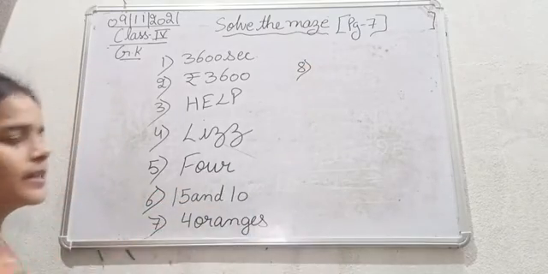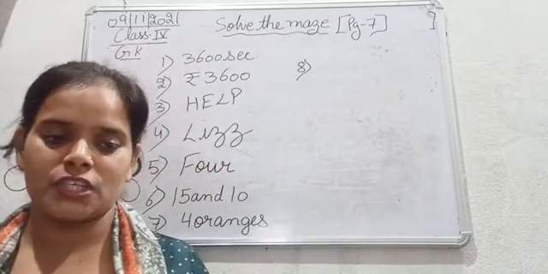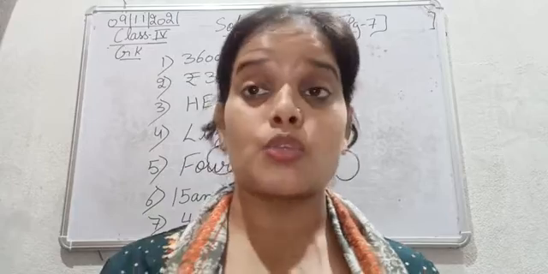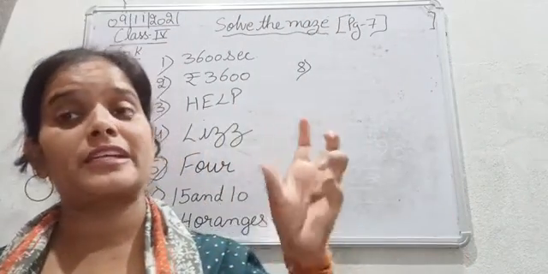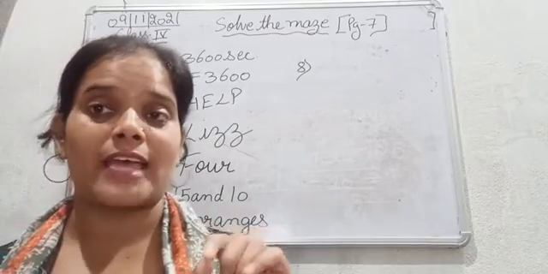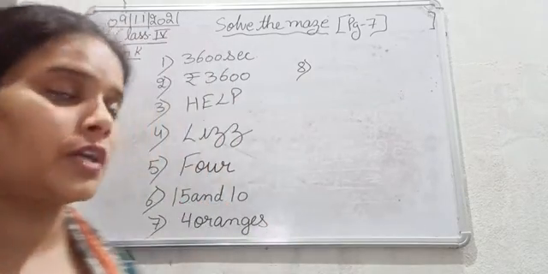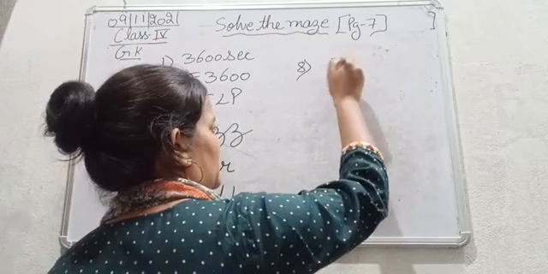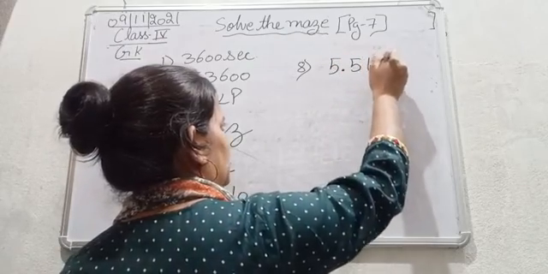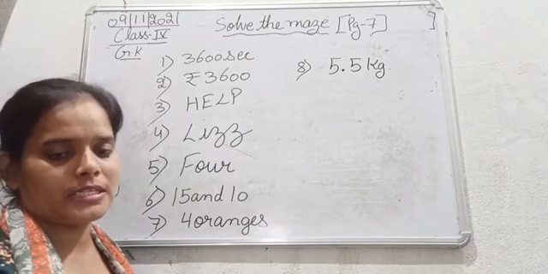Moving next to the 8th, the last one. What is heavier, 5.5 kg or 550 gram? So 5.5 is in kg and 550 is in gram. Which among these two is heavier? Obviously 5.5 kg is heavier, because kg is a bigger unit than gram. So 5.5 kg is heavier than 550 gram. This is the answer from page number 7.